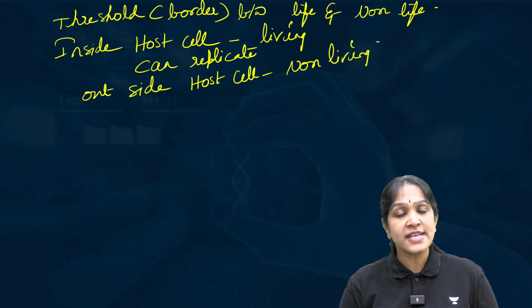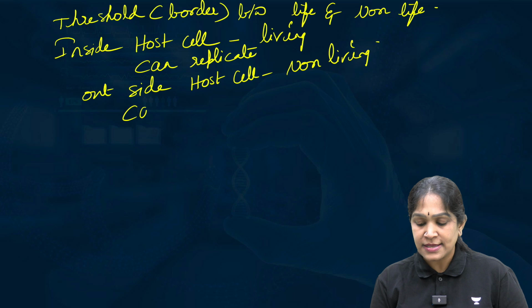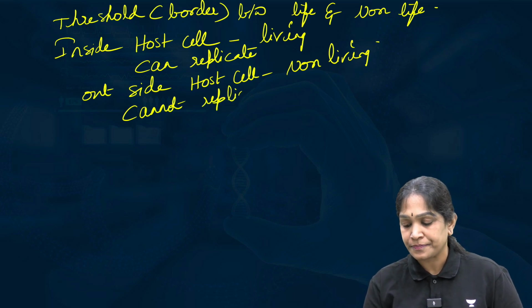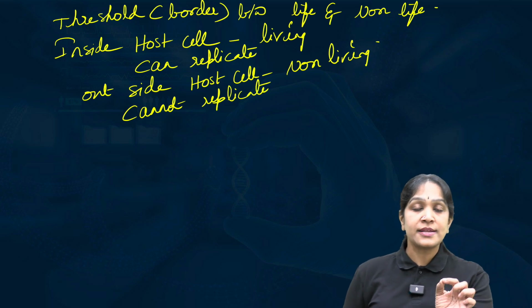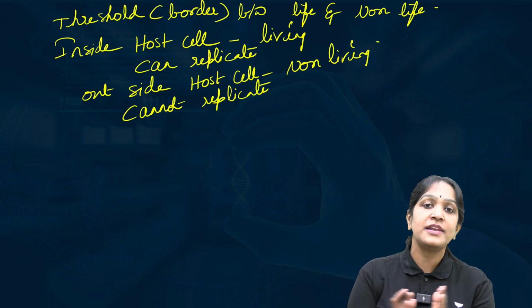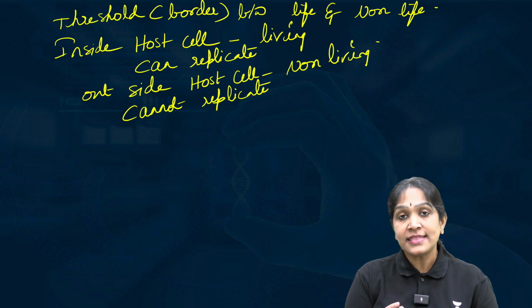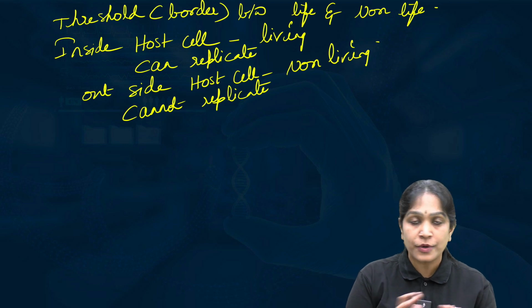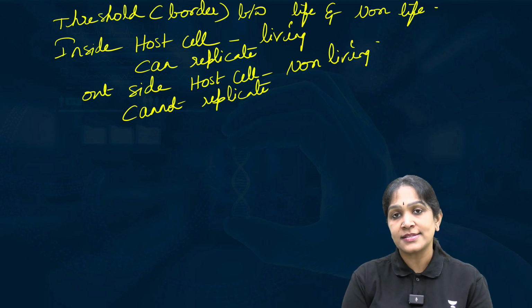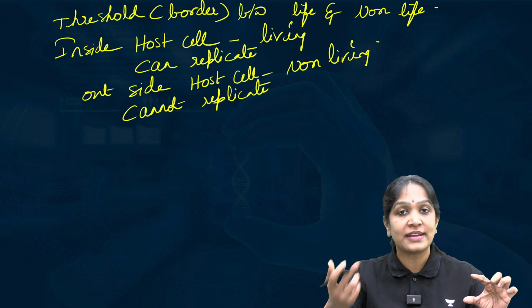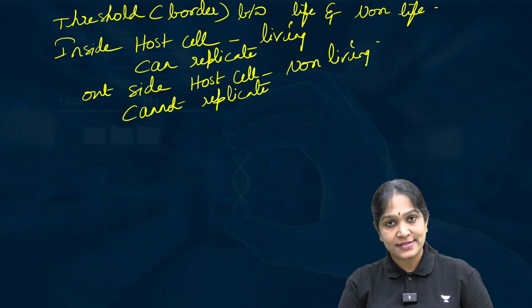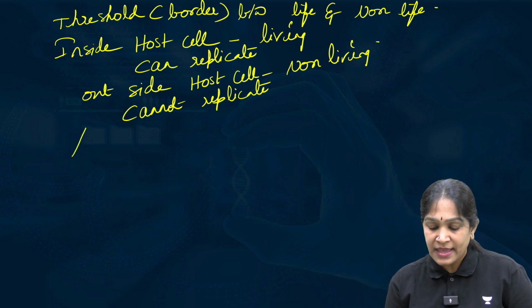Fine. But how can you say that they are non-living? Because they cannot replicate when they are outside a cell. And replication or reproduction is considered as the characteristic feature of a living organism. Anything that cannot replicate or reproduce cannot be called as a living organism. So the viruses are considered as the borderline between living organisms and non-living things.